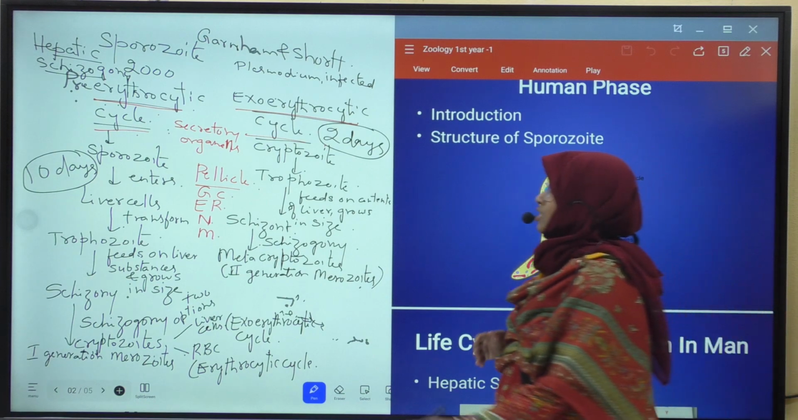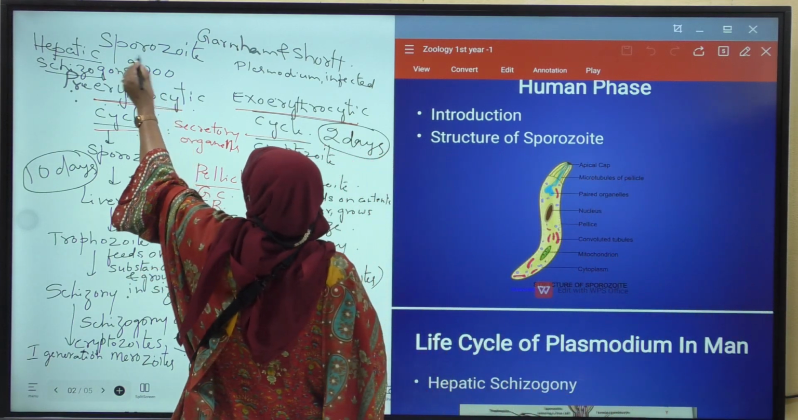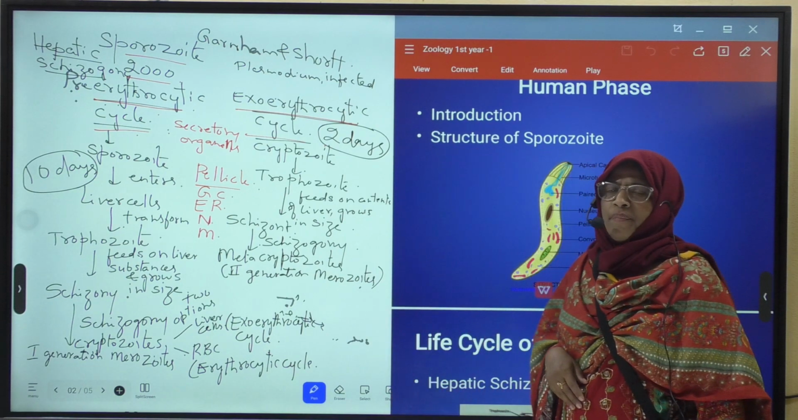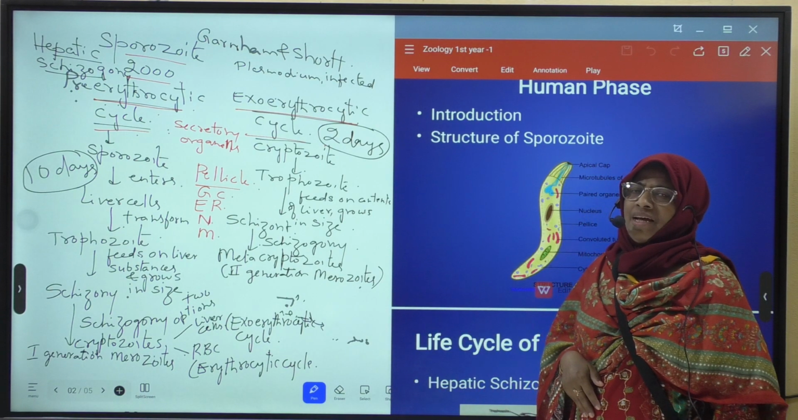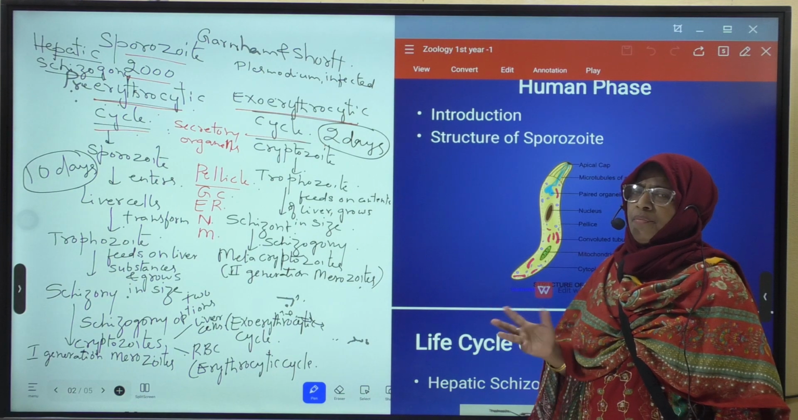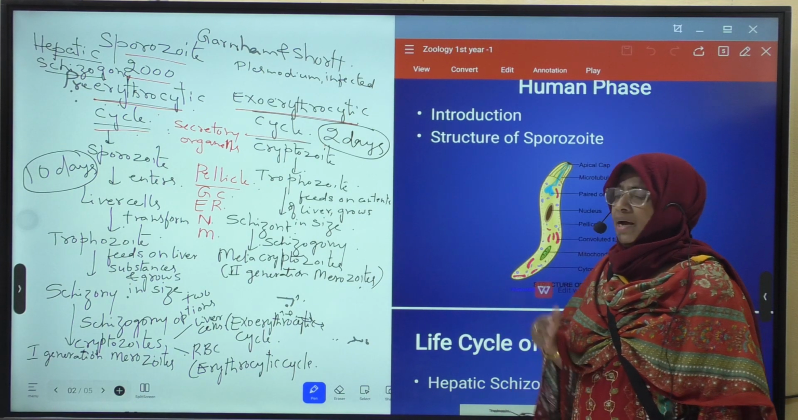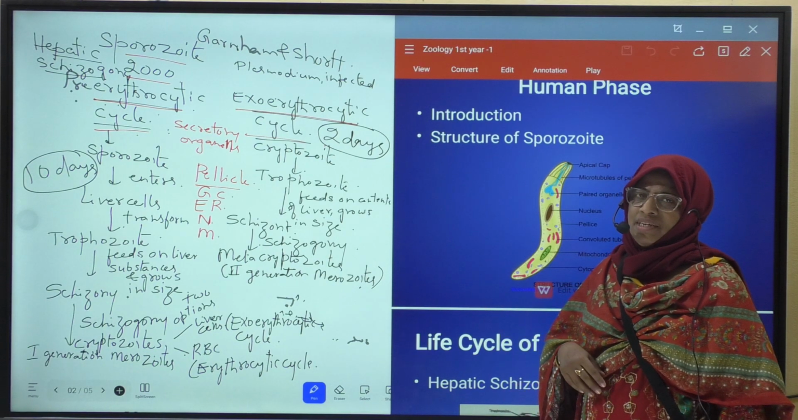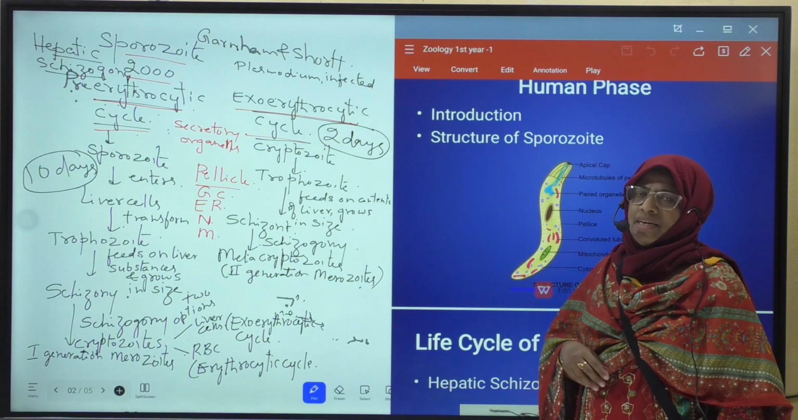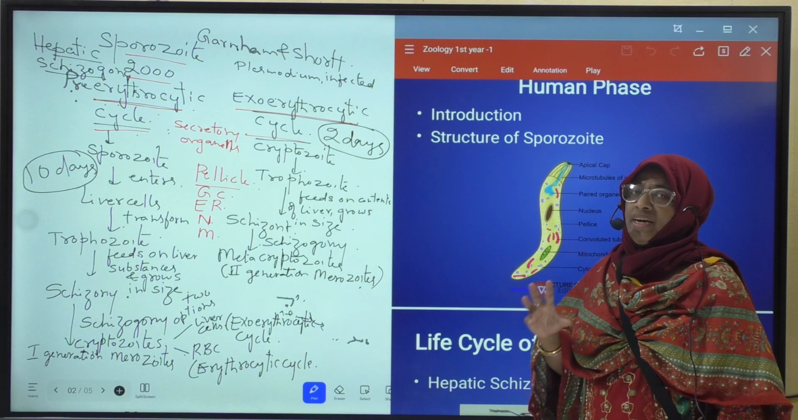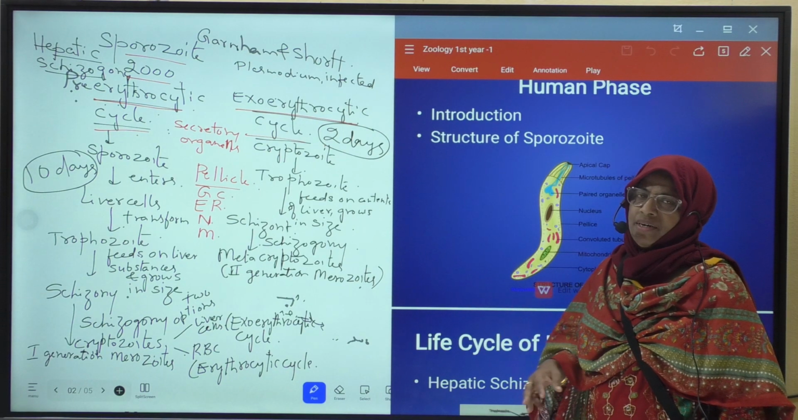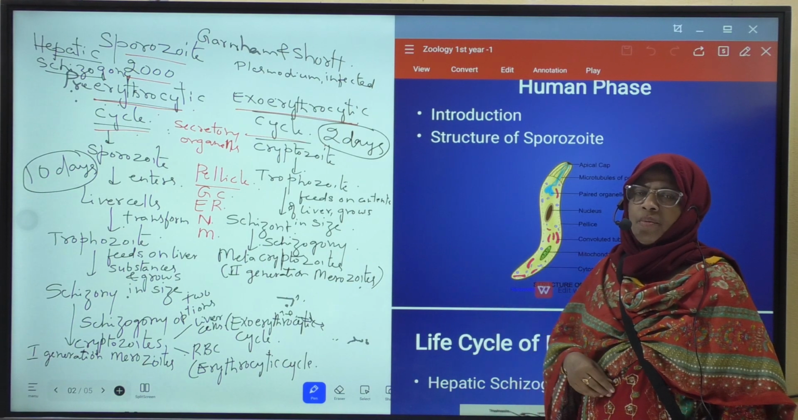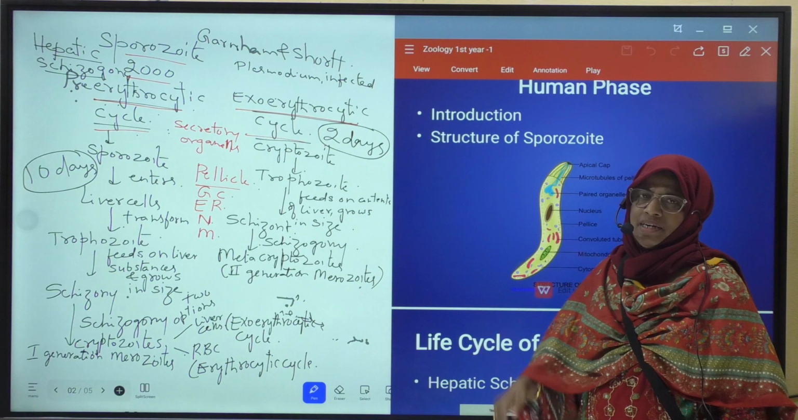Nearly 2,000 sporozoites enter into the blood of man through its saliva. Its saliva means saliva of mosquito. Actually, female Anopheles mosquito is a sanguivorous insect. It is a blood-sucking insect. It consists of piercing and sucking type of mouth parts. In female Anopheles mosquito, all mouth parts are modified into needle-like stylets.